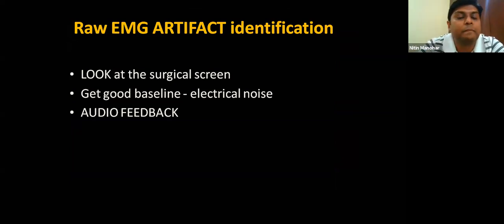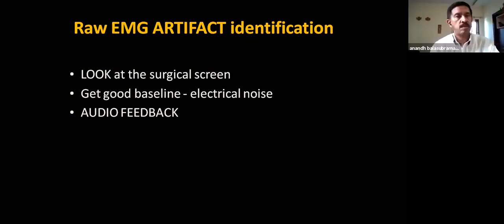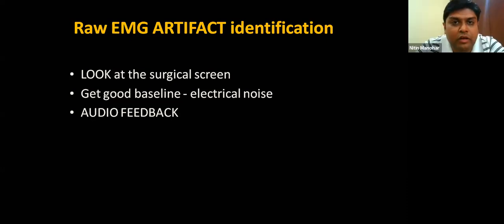That is very important. The other important thing is to get a good baseline. At the baseline itself, check your raw EMG, whether it's clean. It should be straight, and there should not be any electrical noise, because later you get confused whether it's because of artifacts or because of actual nerve irritation. And the most important thing, as I said, is to have the audio feedback always on.